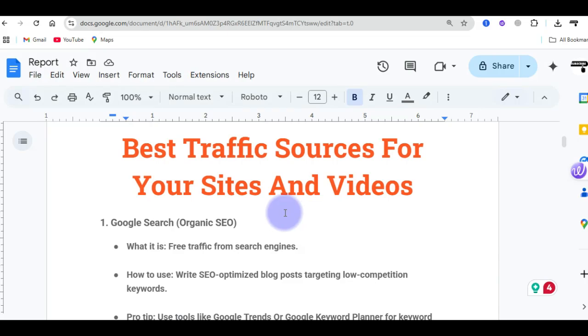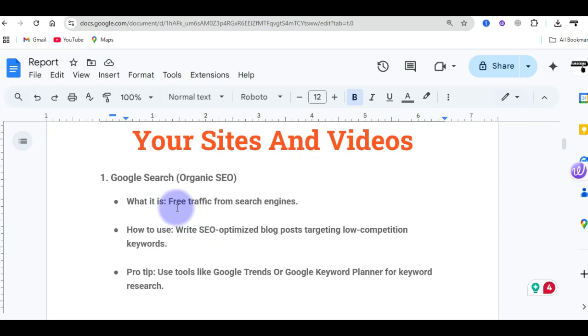The first traffic source, which of course you must take as very relevant, is Google search, which in other terms we call organic SEO, which is search engine optimization. When it comes to traffic sources, we are talking about driving traffic to your specific site or URL. And when it comes to SEO or Google search, we are talking about getting free traffic from search engines. We have other search engines like Yahoo, Bing, Yandex, and many others on the net.